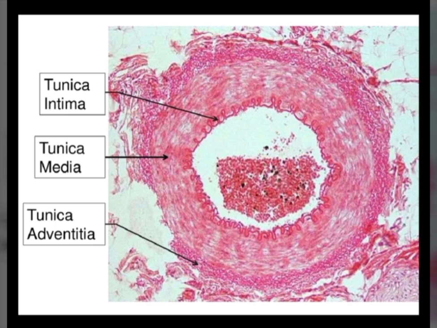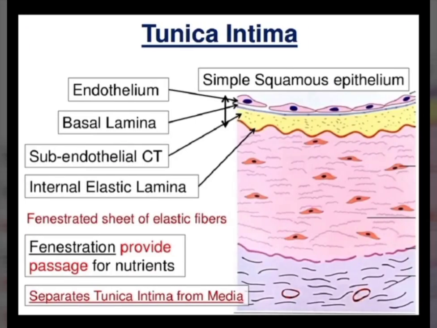Then we have the tunica media, which is the muscular coat. This is the coat which consists of circularly arranged smooth muscles. And then the outermost layer is the tunica adventitia, which is a connective tissue layer made up of collagen and elastic fibers, and these are arranged longitudinally most of the time. So if we talk about the tunica intima, you can see the simple squamous epithelium.